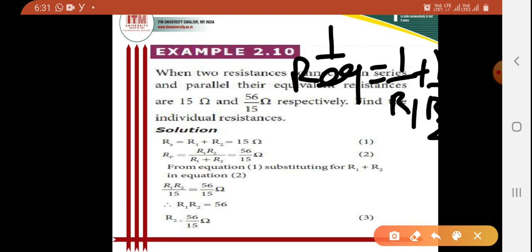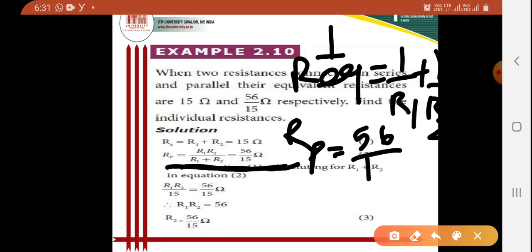So as per the data here, R equivalent parallel is given as 56 by 15.